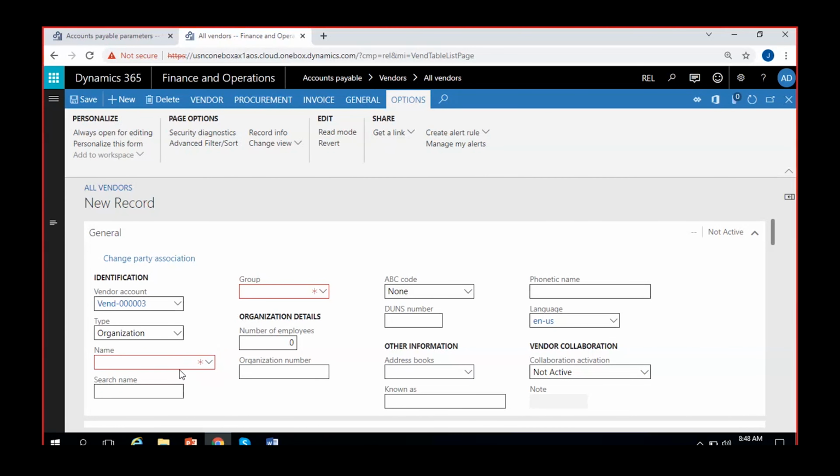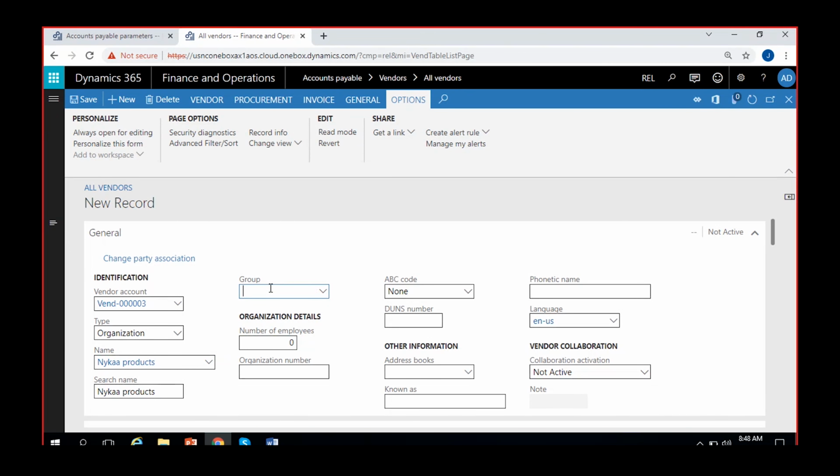Then I can give a name for this vendor. So what name will I give for this vendor? Let me say the very famous Nike products. In the Reliance store, we sell the Nike product, so we will normally procure it from Nike itself directly, and we'll sell it in Reliance.